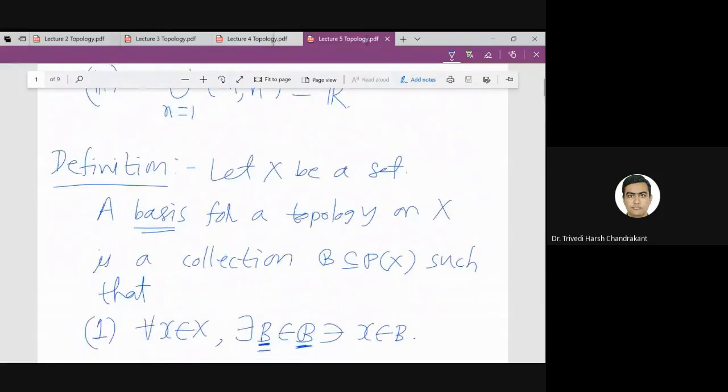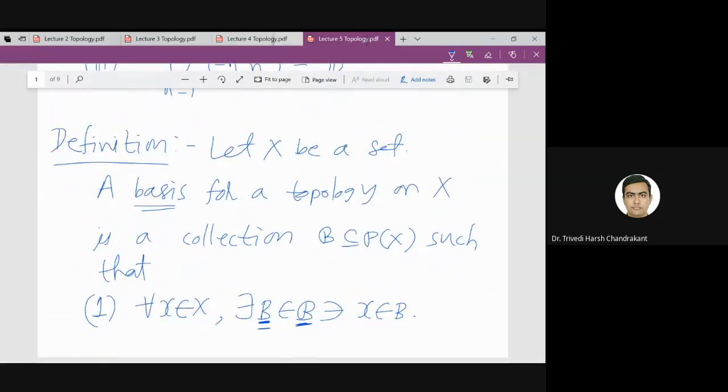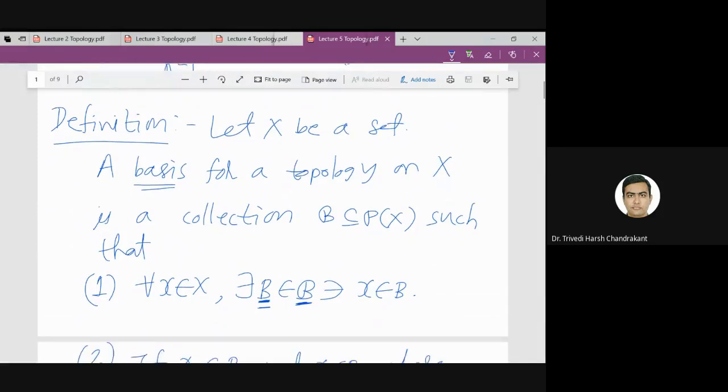Let us try to understand the definition first. So let X be a given set, a basis for a topology. I don't know what topology as of now. Later on I will explain for which topology this is a basis. So if you recall the notion of a vector space, then we define a subset of a vector space which is a basis if it satisfies two conditions: linearly independent and it spans the whole space. So same way,